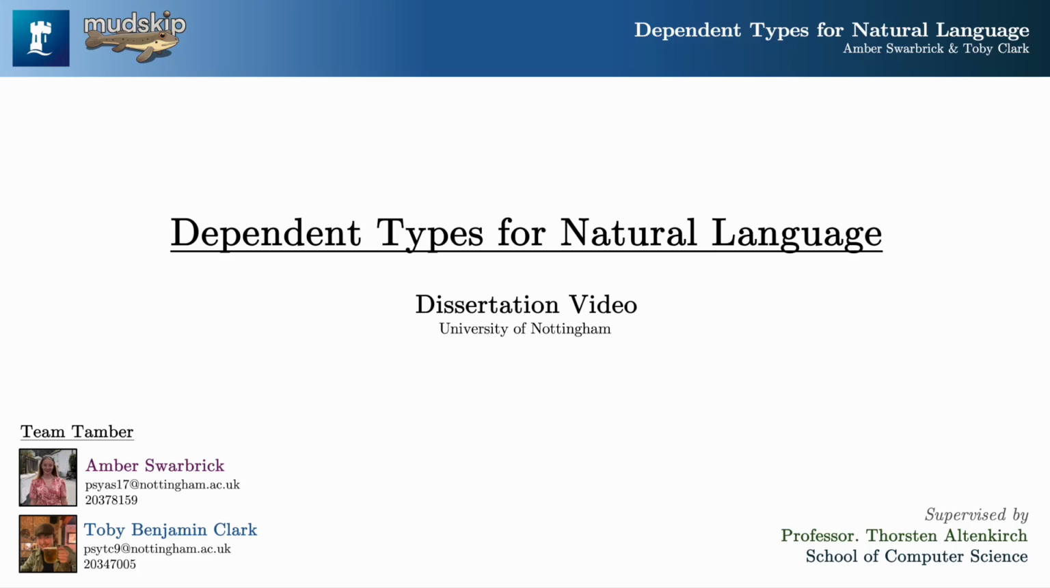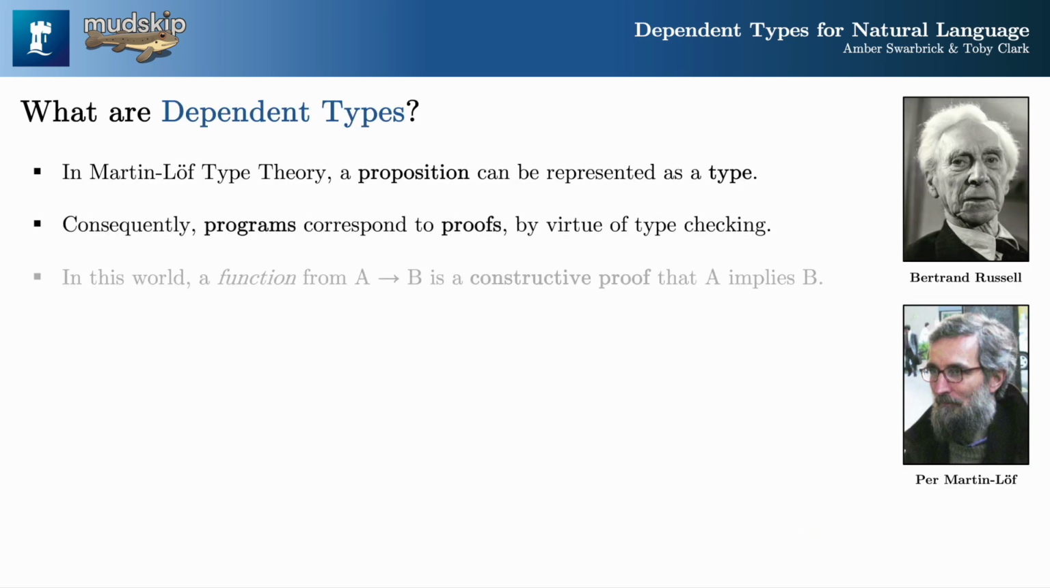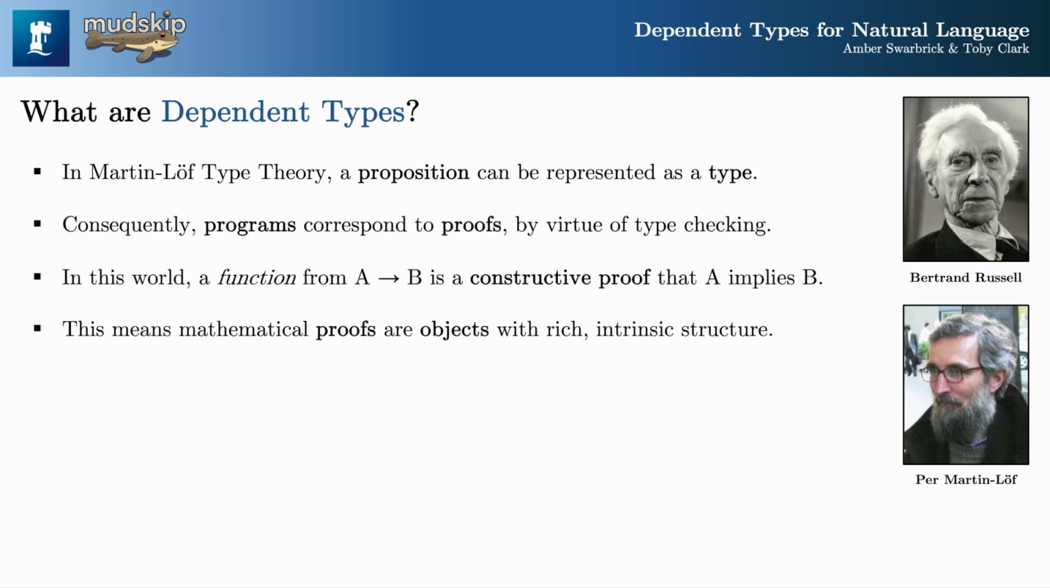For the past year, we've been exploring how dependent types can be used to reason with and represent natural language statements. Martin-Löf type theory is a system of logic where propositions correspond to types. In this framework, writing a program corresponds to a constructive proof by virtue of the type checker. Moreover, proofs become mathematical objects with a rich intrinsic structure.